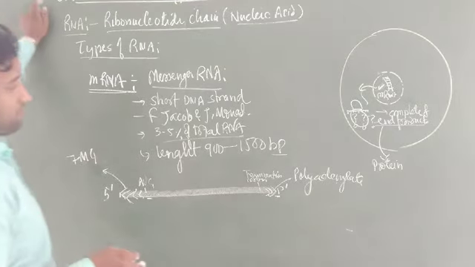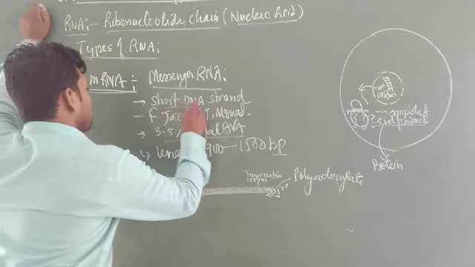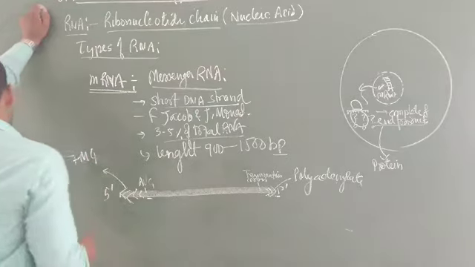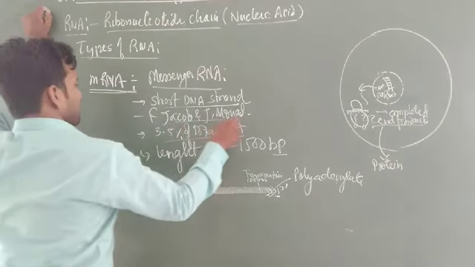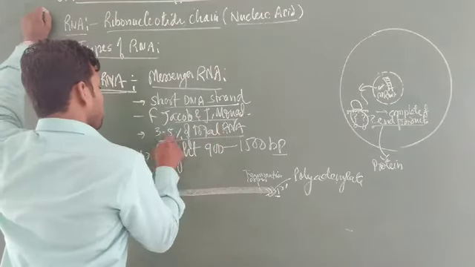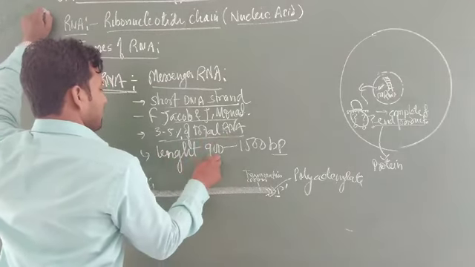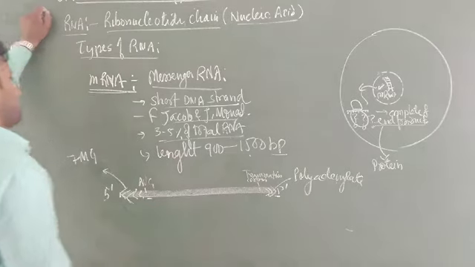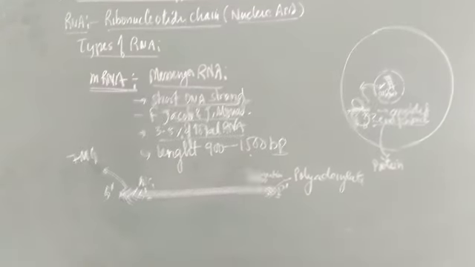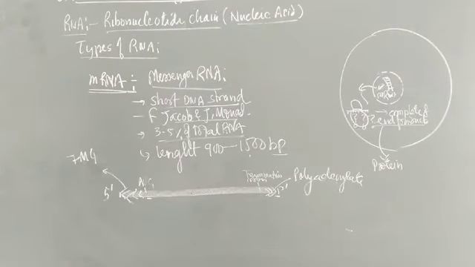Once again I want to repeat, it is a short DNA strand, messenger RNA, discovered by F. Jacob and J. Monod. It accounts for 3 to 5% of the total cellular RNA, and it is large in length, having 900 to 1500 base pairs.